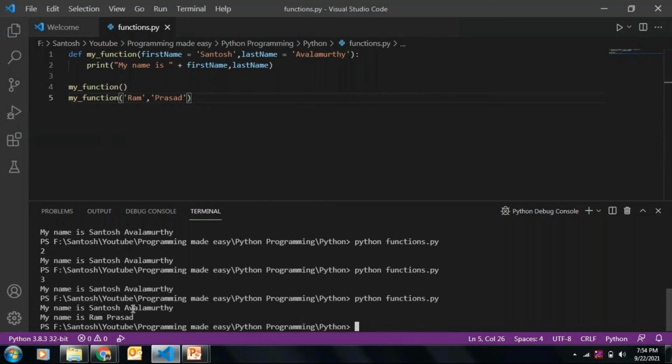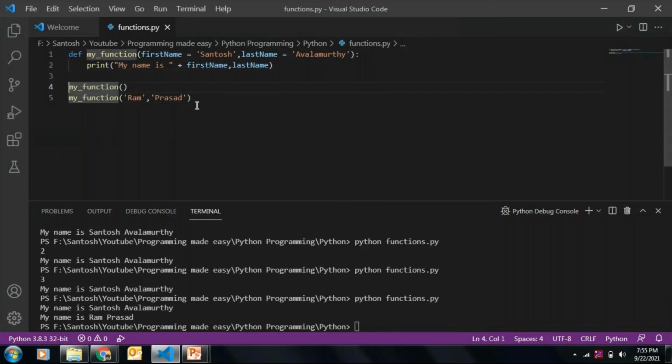See, in the first case, it's showing Santosh Avalamurthy because these are the default arguments. So even if I don't pass any argument, it will take the default values and those same values will be used in the function. If we pass the values, then those values will be assigned to the variables. In the second case, it is showing Ram Prasad because those are the arguments which I have passed.